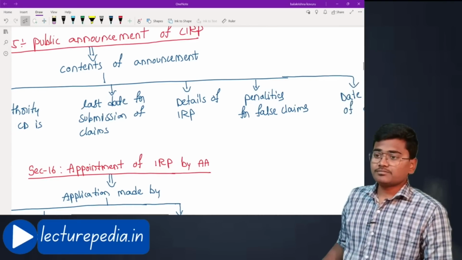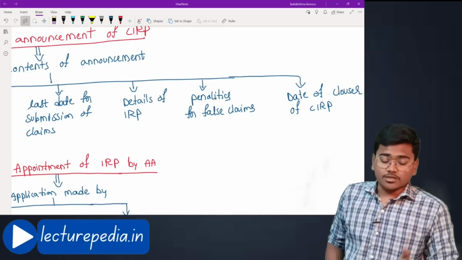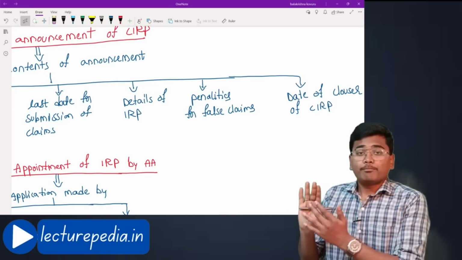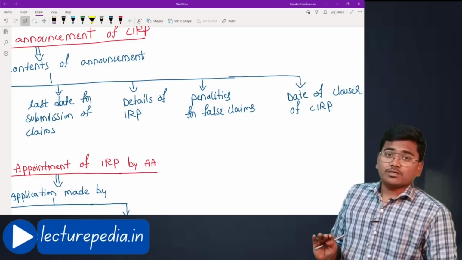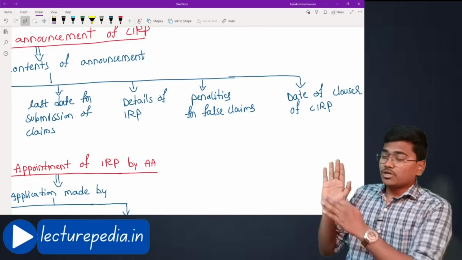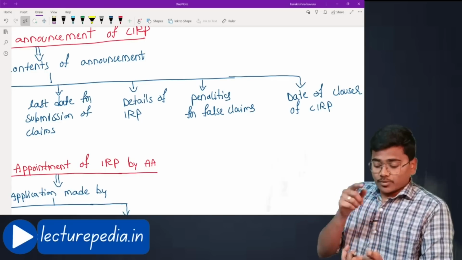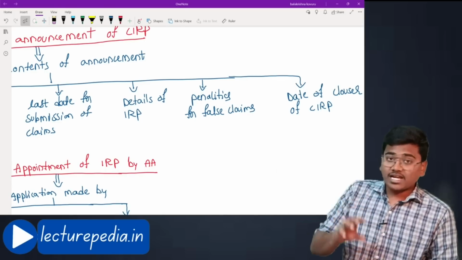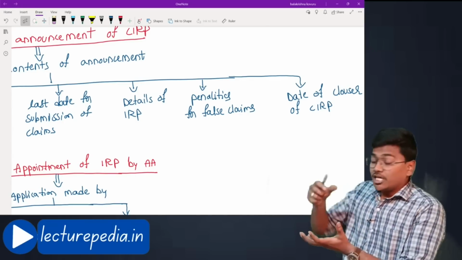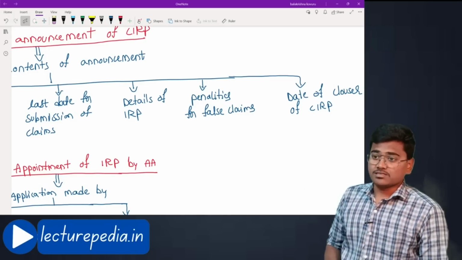Next, details of the interim resolution professional. The name of the interim resolution professional who has been appointed for the corporate insolvency resolution process should also be given in the public announcement. Why? Because all the claims must be submitted to this interim resolution professional only. Once the claims are submitted, he will verify whether all those claims are correct or not, and after that he will form a committee of creditors. In the committee of creditors he will include all the creditors who have submitted their claims. Hope that makes sense.